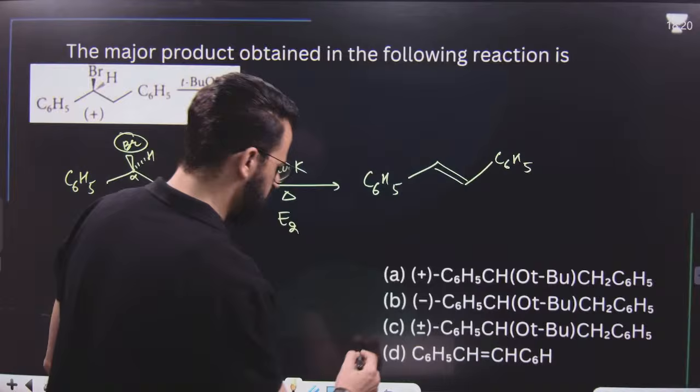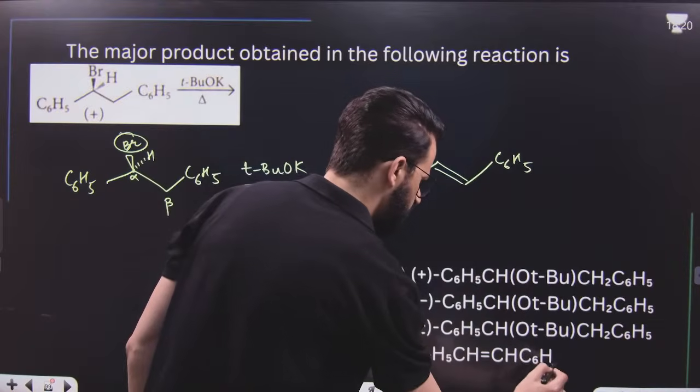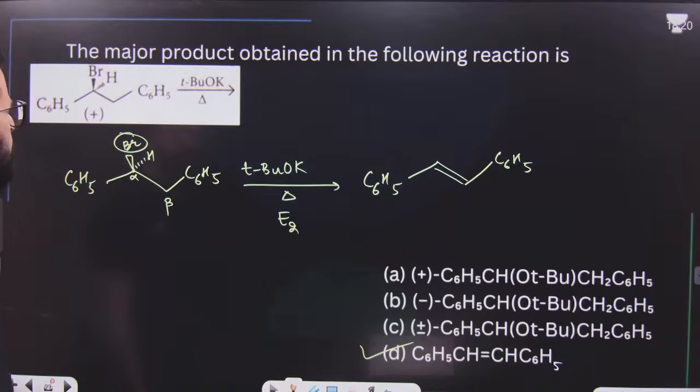That means it will be this one, C6H5, C6H5, like this. So this will be the product of the reaction. I hope this point is clear.